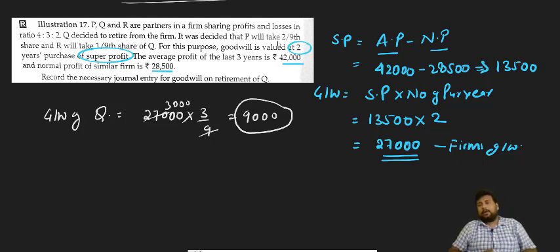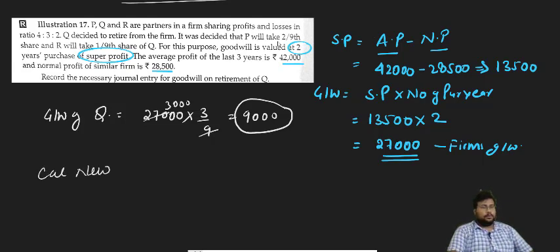Tell me in the comment box: when can we decide that we have to go for the normal average profit method or the capitalization of average profit method? When can we decide to go for the normal super profit method and when the capitalization super profit method? How can we identify the question, and what do we implement when no information is given? Tell me in the comment box. Meanwhile, we will calculate the new ratio.